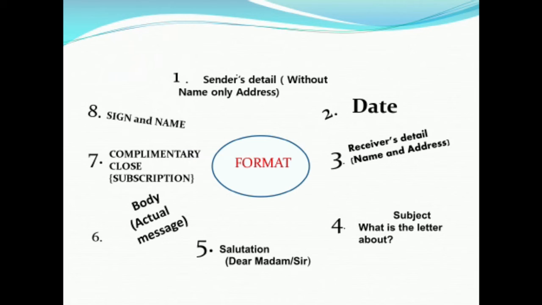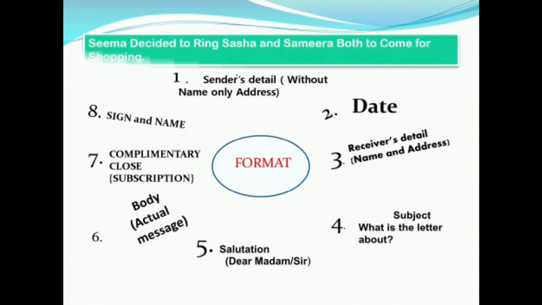So is it confusing? I have a trick for you to remember this format, and it is you have to remember this sentence. Seema decided to ring Sasha and Samira both to come for shopping. So who is Seema, who is Sasha and who is Samira? They all are friends, but the thing is that we have to remember the bold capital letters of this full sentence.